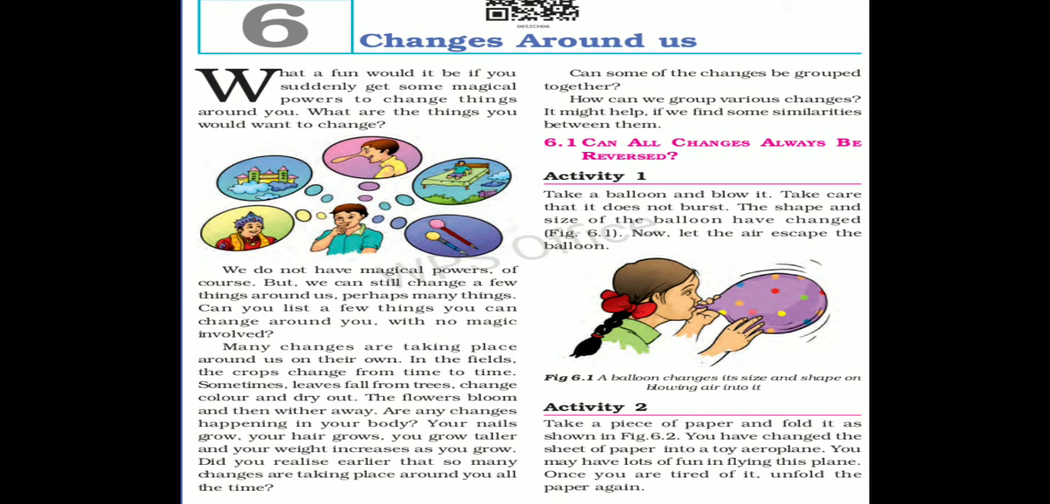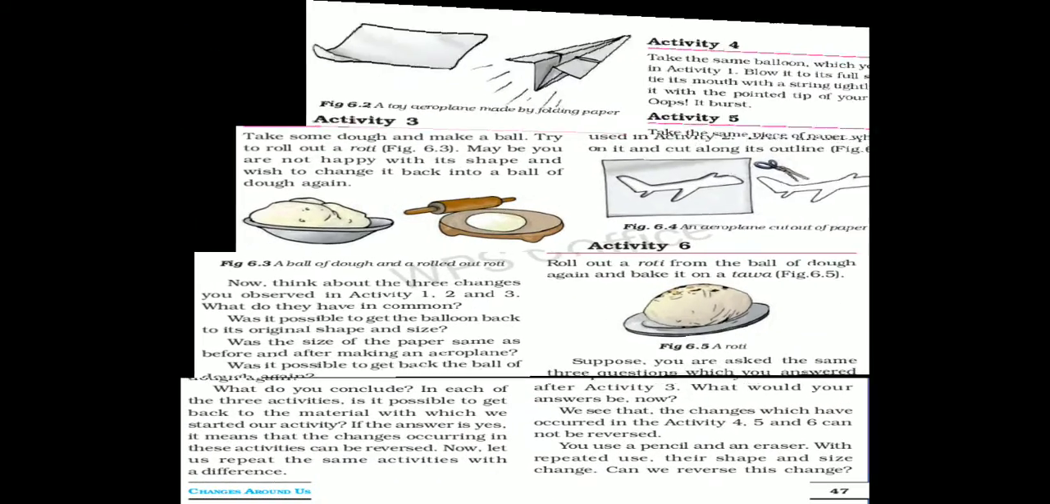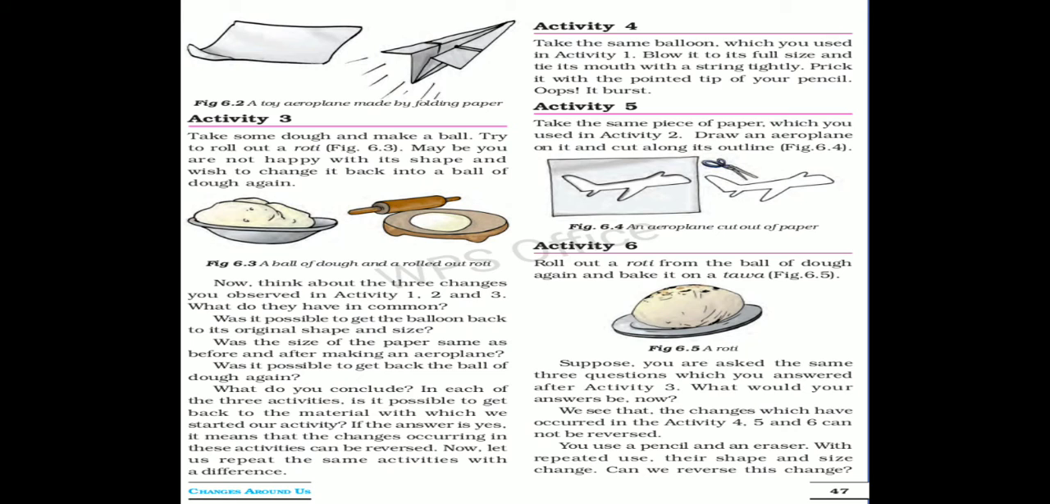Take a piece of paper, fold it as shown in figure 2. You have changed the sheet of paper into an aeroplane. Now, when we unfold this toy aeroplane, we will get exactly the same sheet of paper. So, the folding of paper is a reversible change.